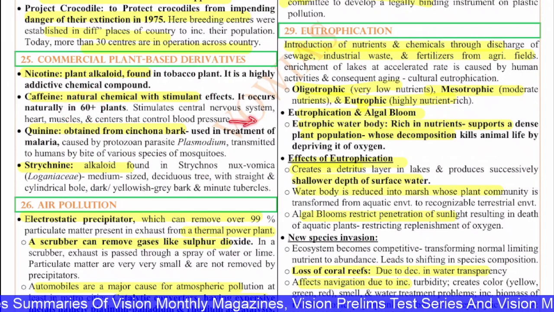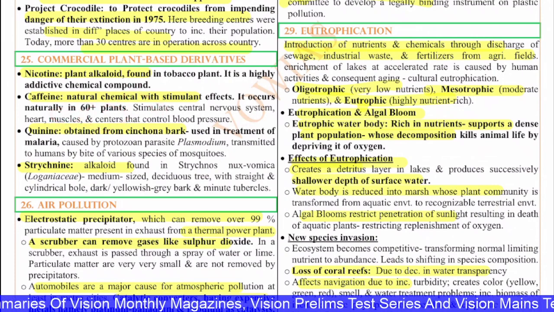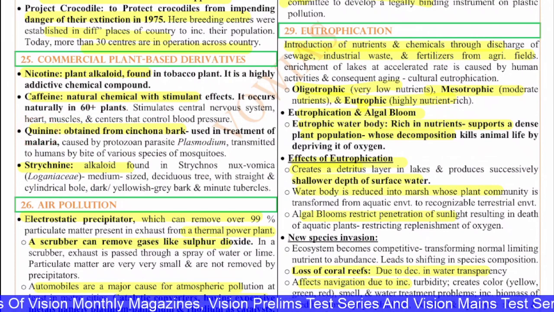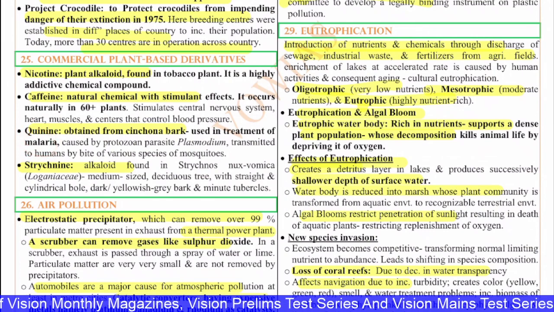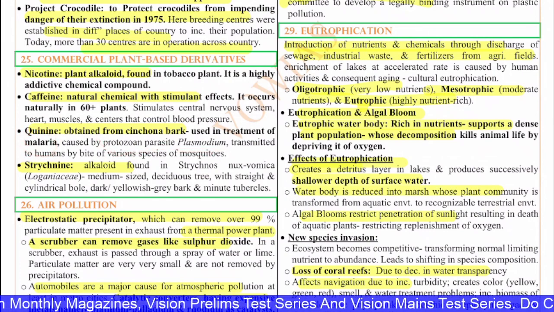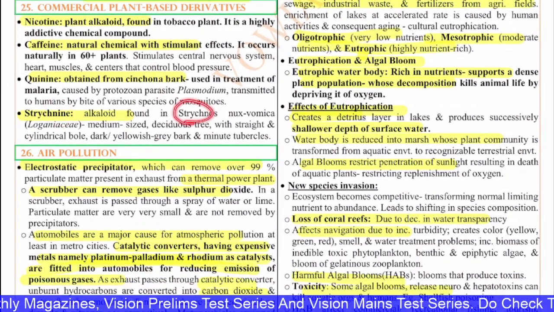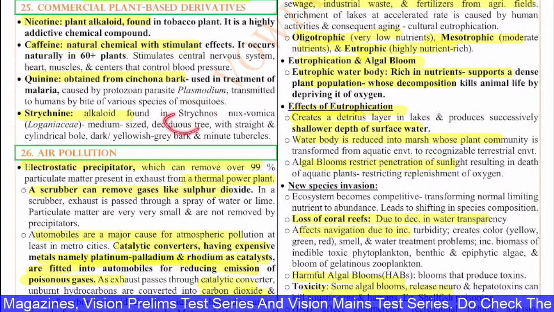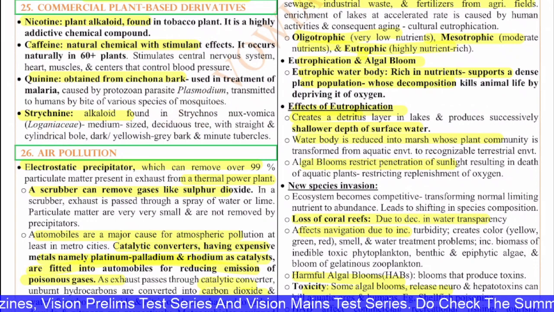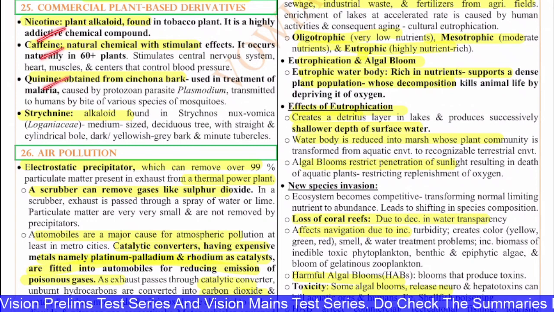Quinine, obtained from cinchona bark, is used in the treatment of malaria caused by the protozoan parasite Plasmodium, transmitted to humans by the bite of various species of mosquito. Next, you have strychnine, which is an alkaloid found in Strychnos nux-vomica, a medium-sized deciduous tree with straight and cylindrical bole and dark yellowish grey bark. So this is about the various commercial plant-based derivatives: nicotine, caffeine, quinine and strychnine.